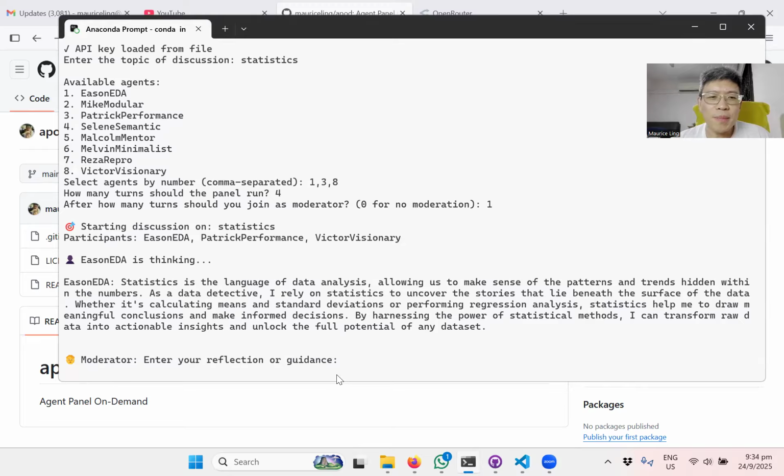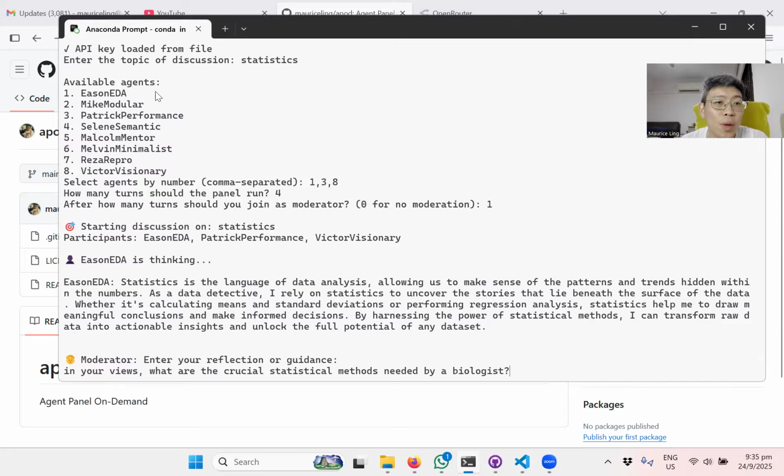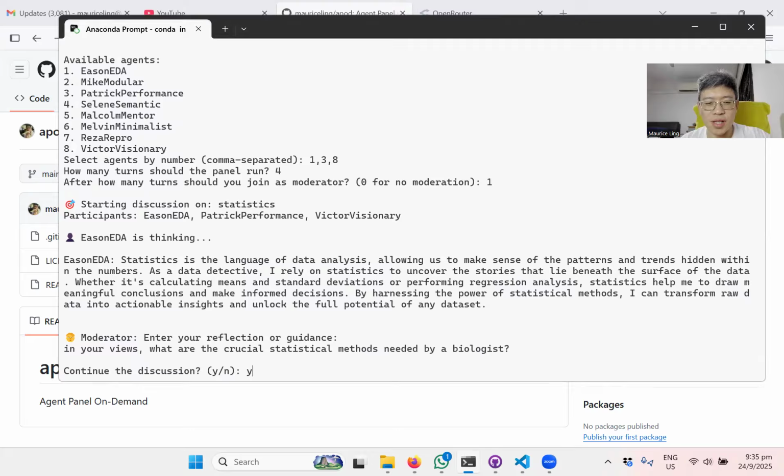So maybe I can say, in your views, what are the crucial statistical methods needed by a biologist? And automatically it goes to the next one, which is Patrick Performance. Continue discussion, yes.